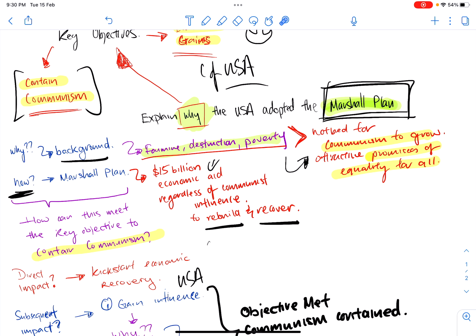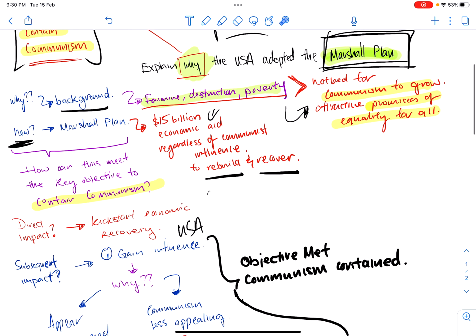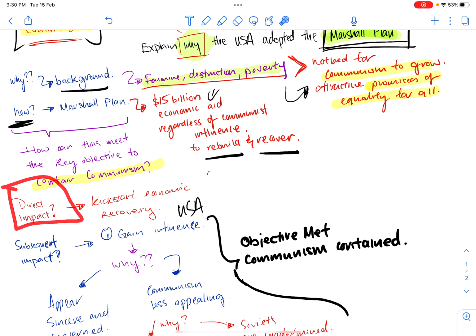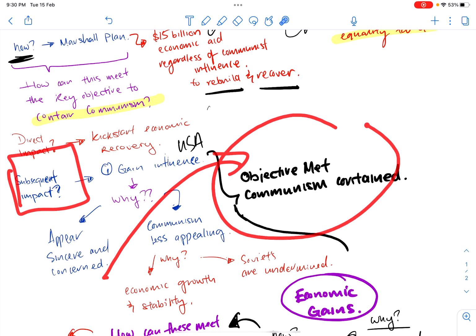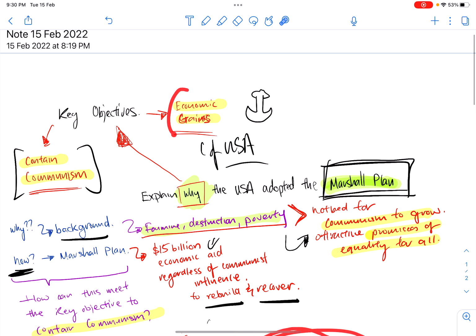What is the Marshall Plan? How does it meet the key objective? Talk about direct impact, talk about subsequent impact, and after that, you link it to your key objective that you wrote. Hence, your key objective, your main points must be very, very, very clear and very broad yet direct. Okay, so that is how you do the why question for your 8 mark.